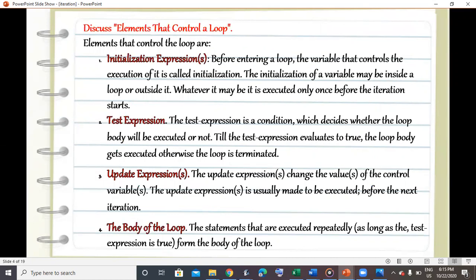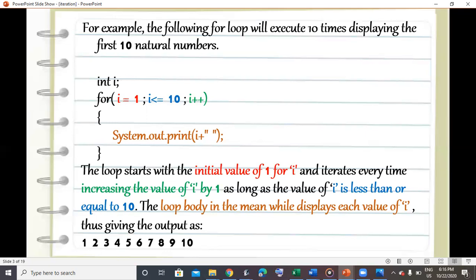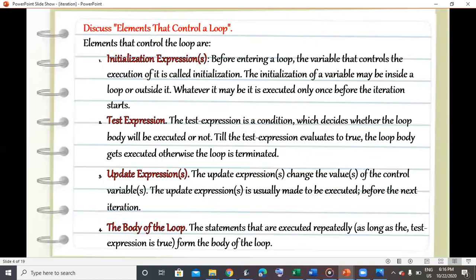So now you can understand that there are four important parts of a loop. The four important parts are initialization expression, test expression, update expression, and the body of the loop. Now, the initialization expression, you can see I equals 1 is my initialization expression. Before entering a loop, the variable that controls the execution is initialized. The initialization of a variable may be inside a loop or outside it. Whatever it may be, it is executed only once before the iteration starts.